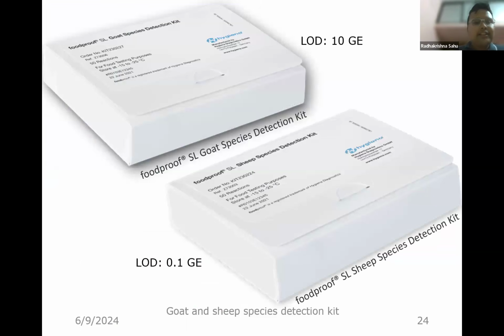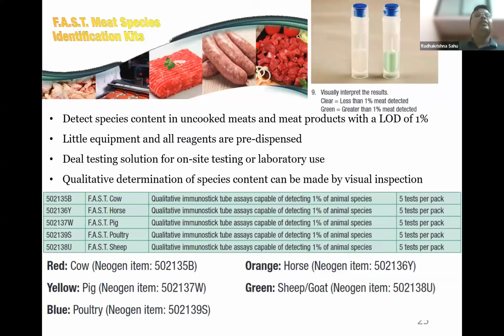There are some other kits, like the Food Proof SL goat species detection kit, which can detect up to 10 genome equivalents or 10 genome copies in the analyte. And similarly there is a sheep species detection kit, which can detect up to 0.1 genome equivalent between sheep and goat. But these kits cannot be applied at field level because we need specific instrumentation facilities.